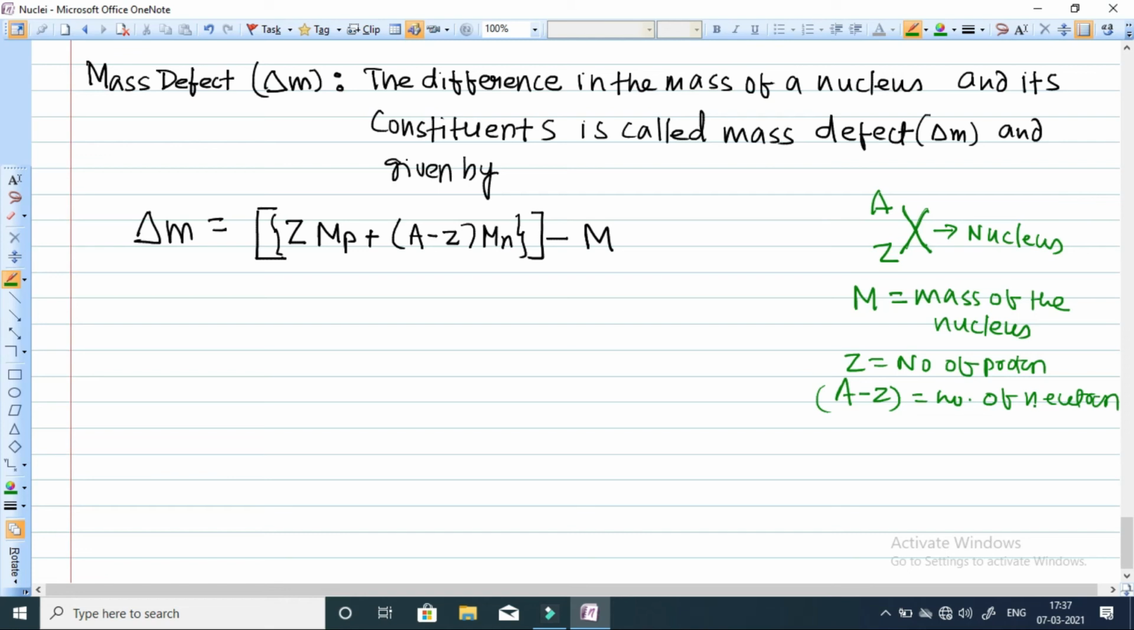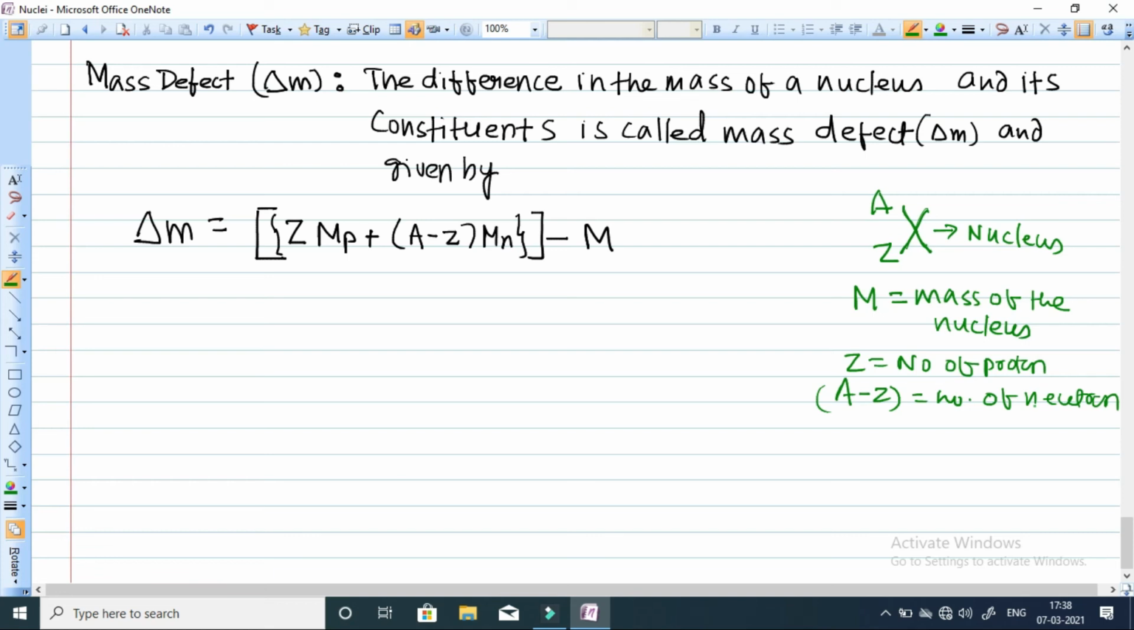When we add, we get the combined mass of the constituent particles, and the mass of the nucleus is M. Basically there is a difference when protons and neutrons combine to form the nucleus. Their mass before the nucleus is formed is more than the mass obtained after formation of the nucleus. This difference of mass is known as mass defect, and according to Einstein's equation, this mass is converted into energy which is utilized in binding the nucleons together. So this is the mass defect.